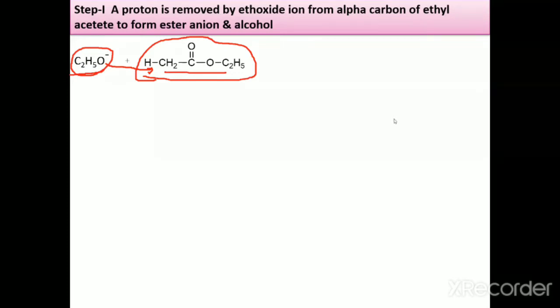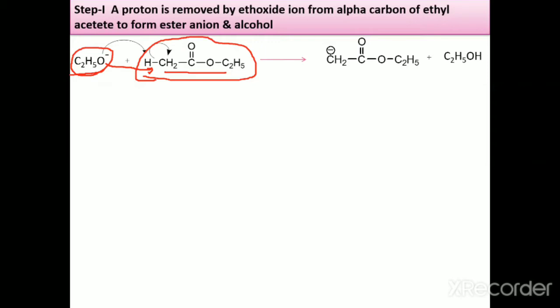Look at this. The proton is removed by the ethoxide ion like this, and it forms the ester anion. So this carbon contains the negative charge. In the next step, remember that we have taken two molecules of ethyl acetate.